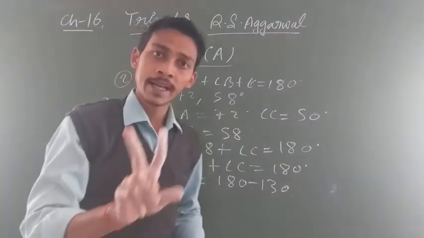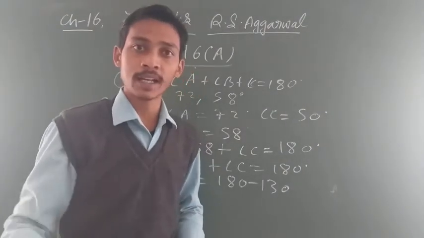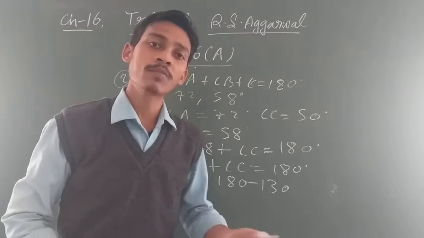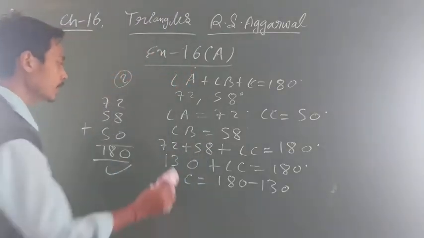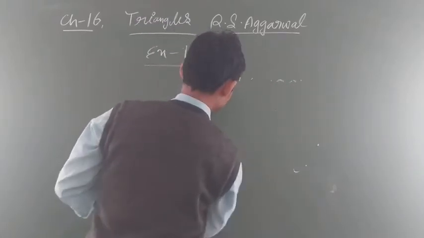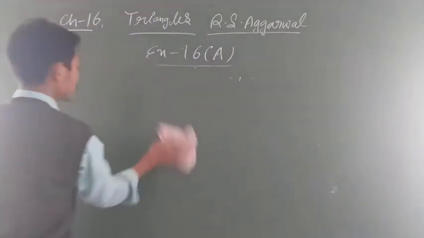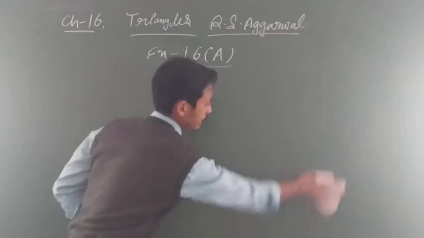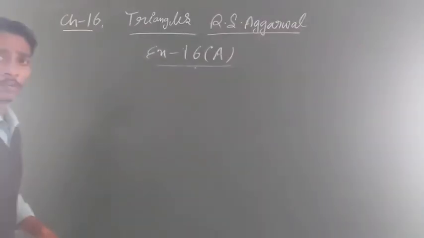Clear student? यानी if two angles are given, you have to find out the third angle. So first you will find out the sum and subtract it from 180. Clear everyone? चलो, move to the next question based on the same pattern. और do practice everyone. Your marks are very low in maths.